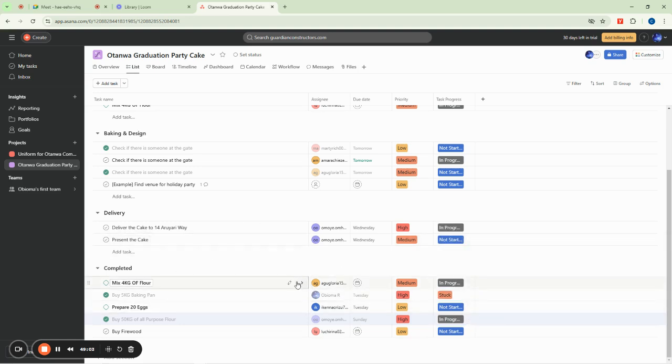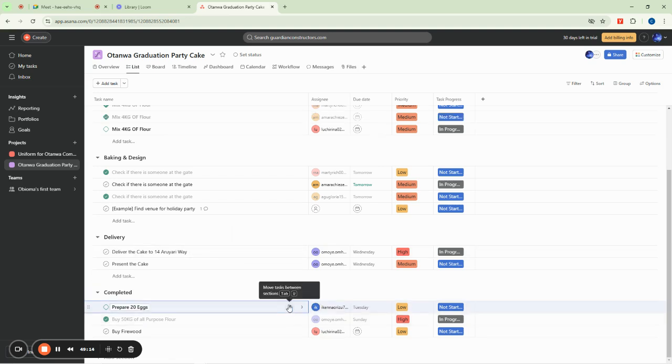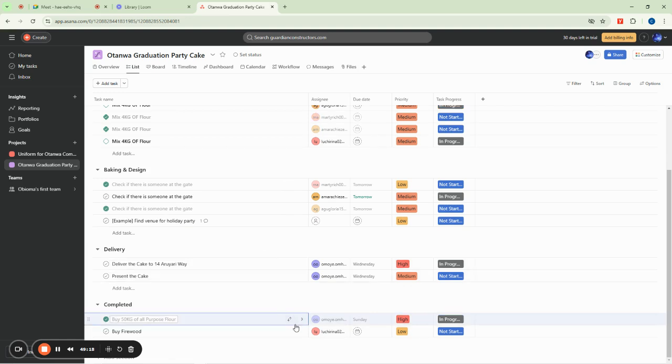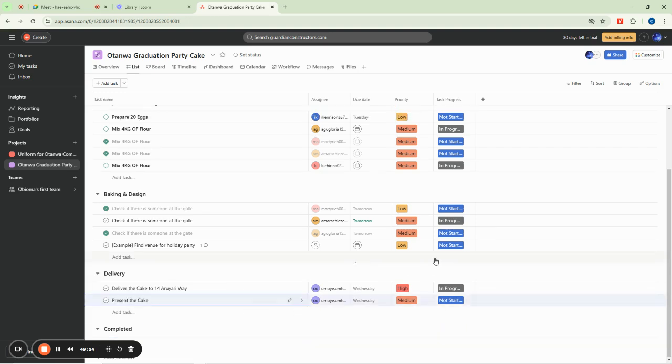So we are going to move all these ones up now. This one is mixing, so preparation and mixing. This one should go back to material shopping. This one should go back to prepare. This one should go back to mixing, preparation and mixing. This one should go back to material buying. Then buy firewood also goes back to the first one, like that.